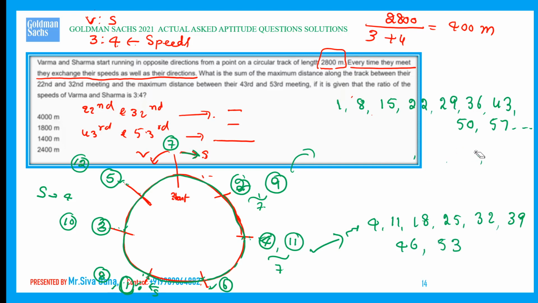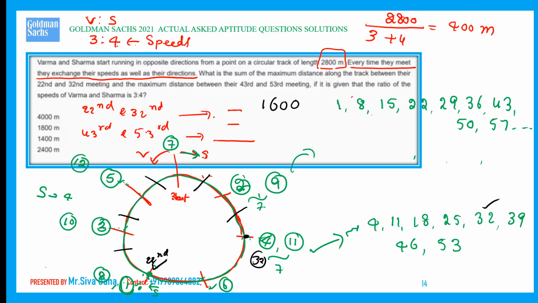Let us see. Now 22 and 32. The 22 meet is here. I'm changing the color for better presentation of this question. The 22 meet is here, and the 32 meet is here. Maximum distance 400, 400, 400, 400, 400, which is nothing but 1600 maximum distance.